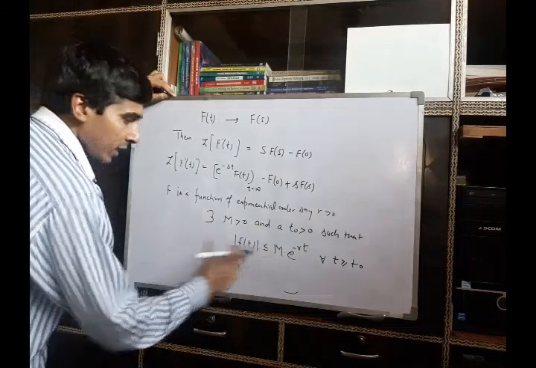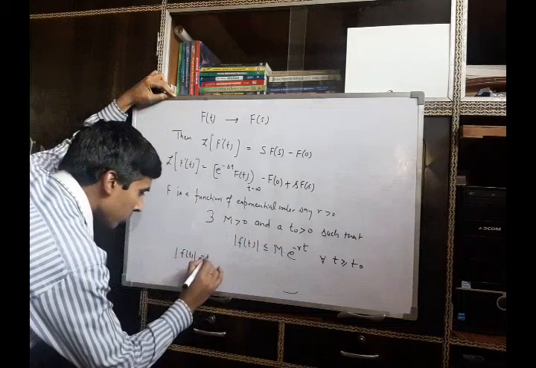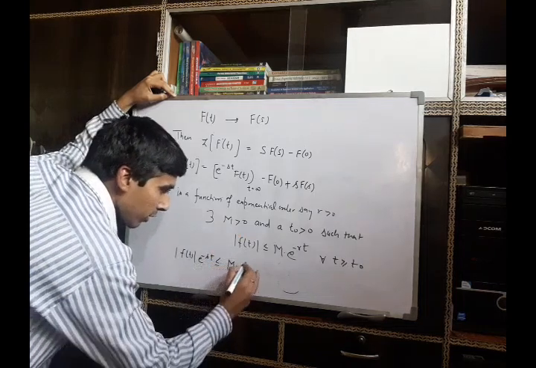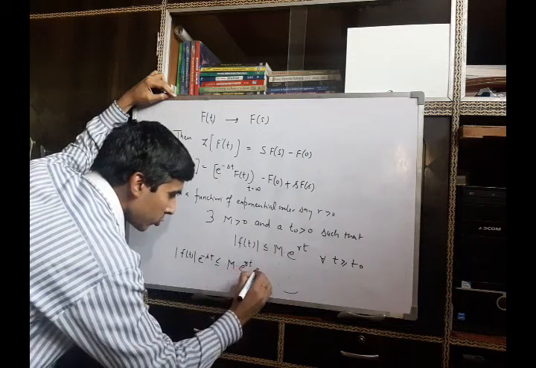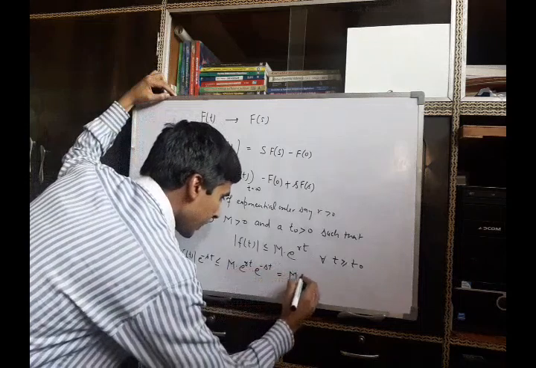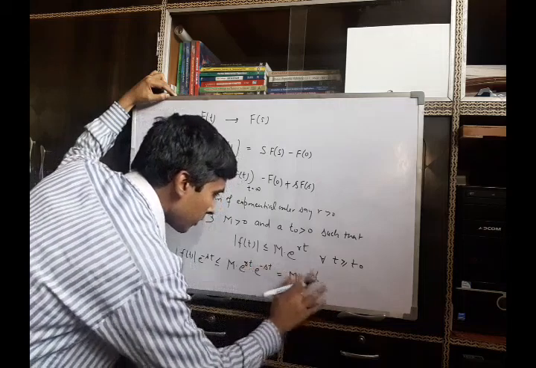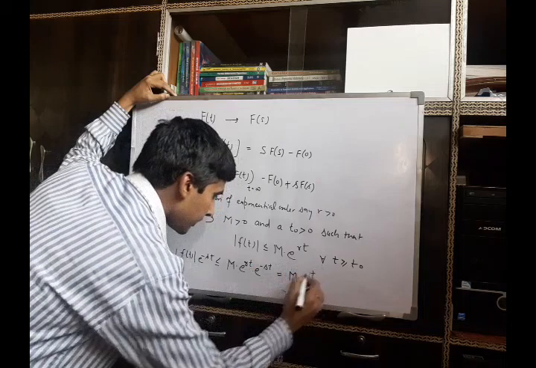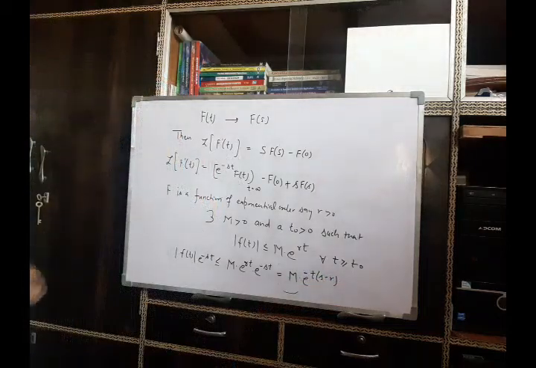Now we multiply both sides with the function e raised to power minus st, and it will be M times e raised to power gamma t into e raised to power minus st, so it can be written as M times e raised to power minus t (s minus gamma).